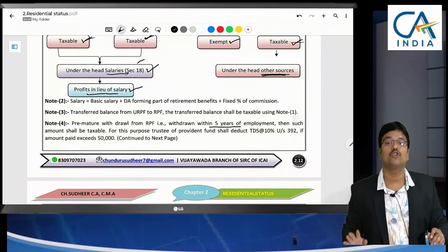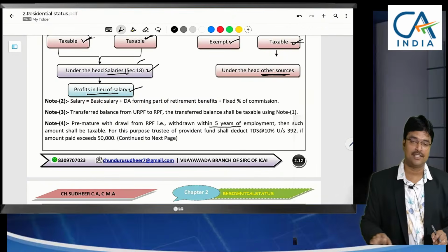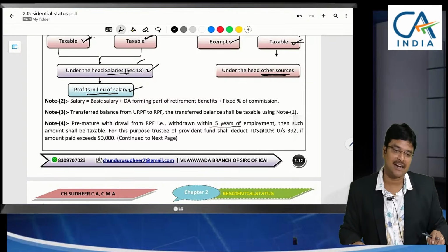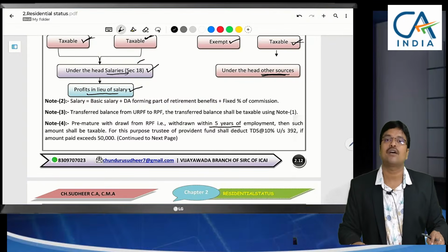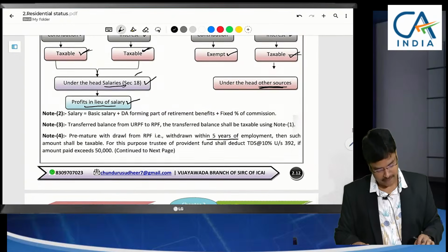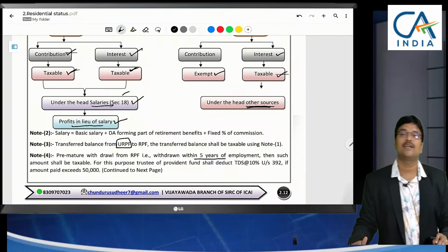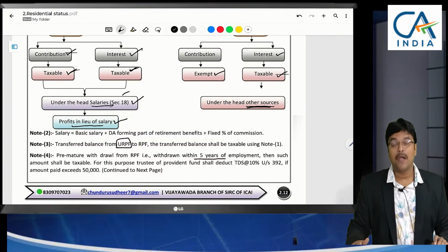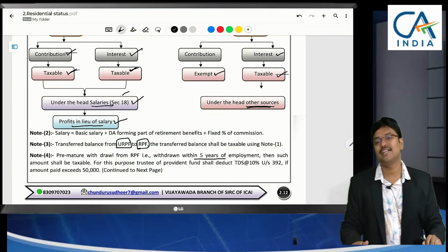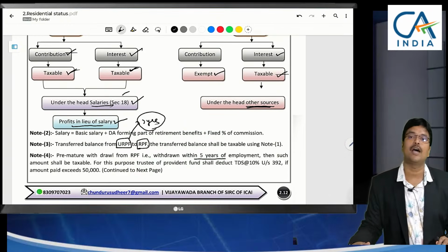Now, income deemed to be received. We have begun that topic. We have discussed 2 points: contribution to RPF in excess of 12% of salary, and interest credited to RPF in excess of 9.5% per annum. Now coming to the third one, sir, initially it was URPF. The conditions imposed by the Provident Fund Commissioner were not satisfied, but now it has got the status of RPF. Now the conditions were satisfied. For example, it took 2 years to get converted from URPF to RPF.